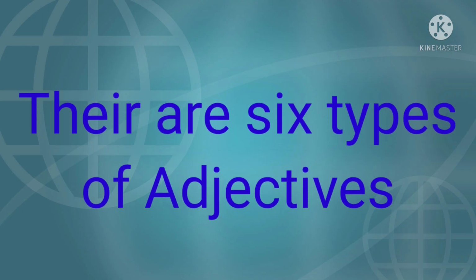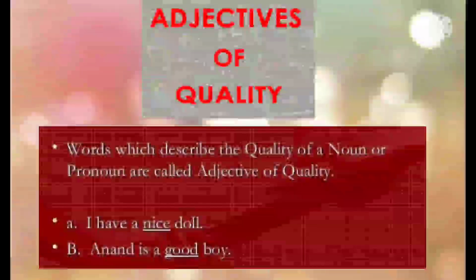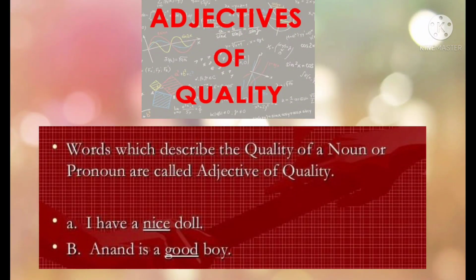Now, there are 6 types of adjectives. How many kinds of adjectives are there? There are 6 kinds of adjectives. First, adjectives of quality. Now, what are adjectives of quality? Words which describe the quality or condition of a noun or pronoun are known as adjectives of quality. Like if I say happy, so happy is an adjective of quality.